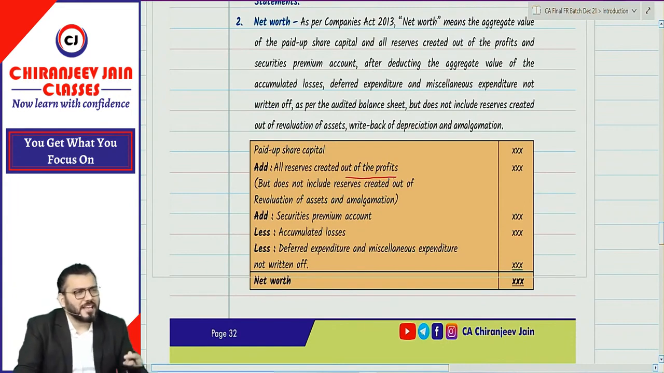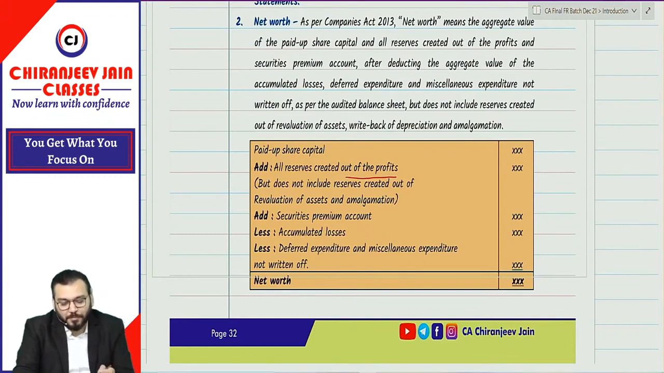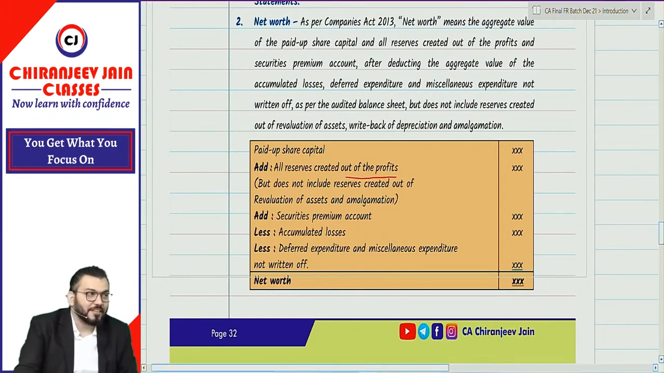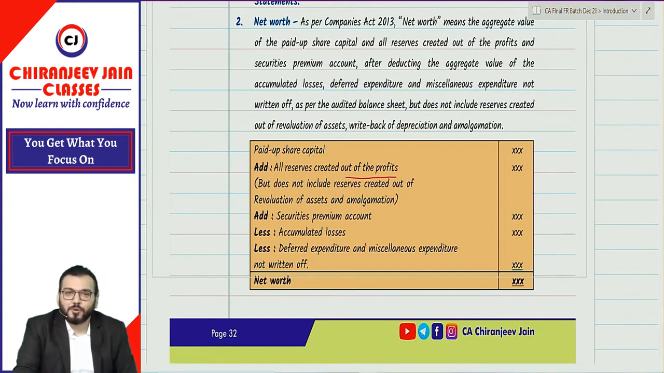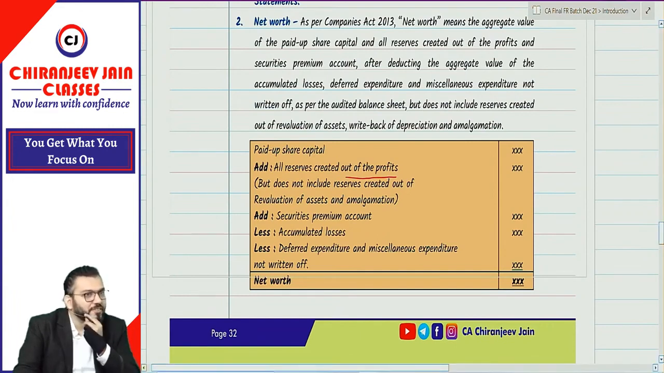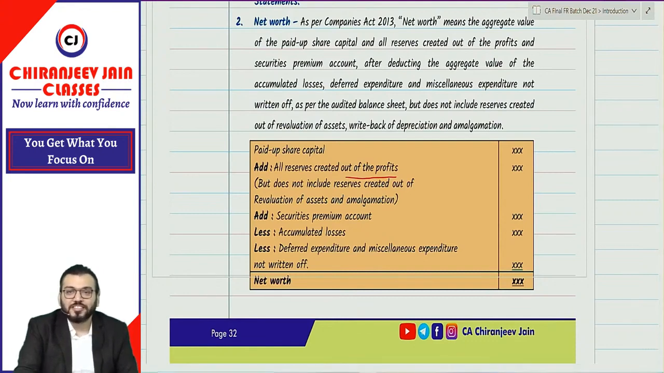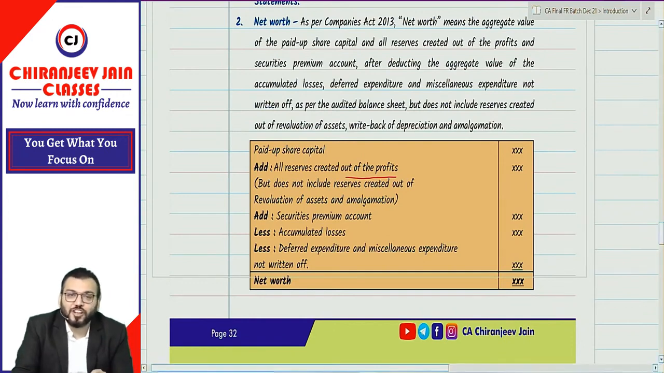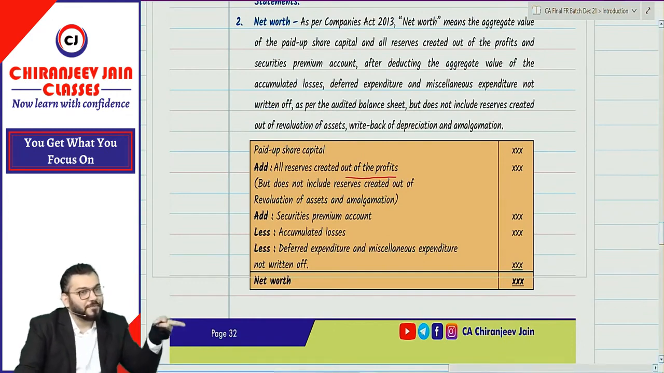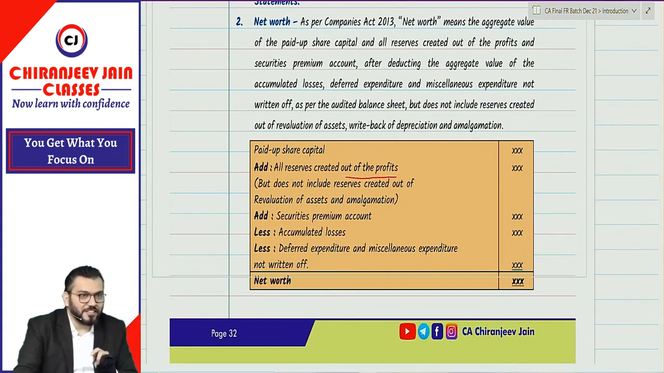Created out of profit means any reserve which is not created out of profit will not be included. For example, revaluation of asset. You have done AS 10 revised, where you did revaluation of property, plant and equipment, upward revaluation. Whenever there is upward revaluation, the gain is transferred to revaluation surplus. That revaluation surplus will not be considered for the definition of net worth. But as per FM, it will be considered. FM means financial management. Understood?